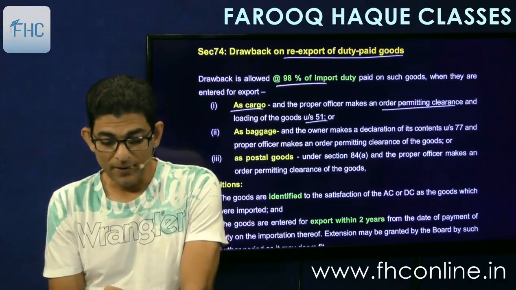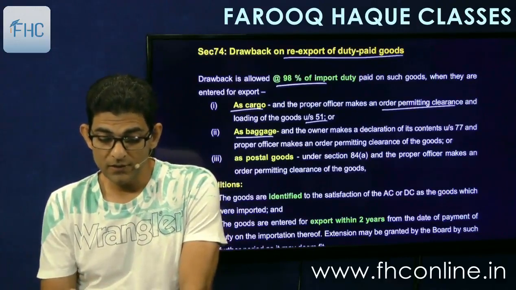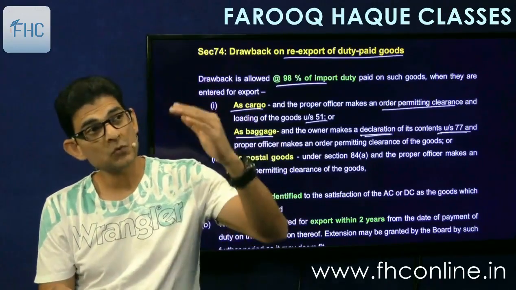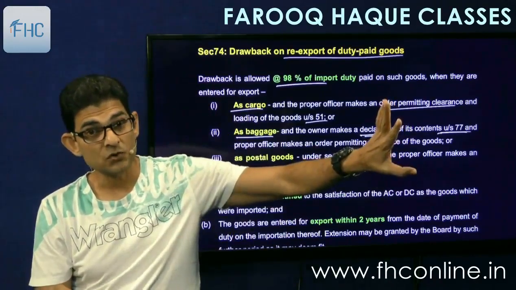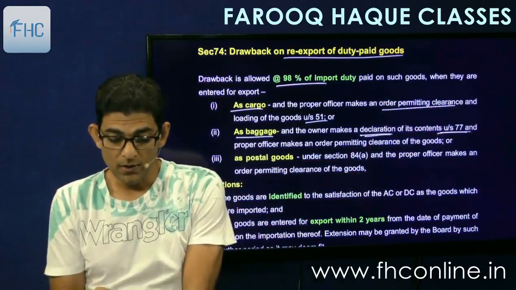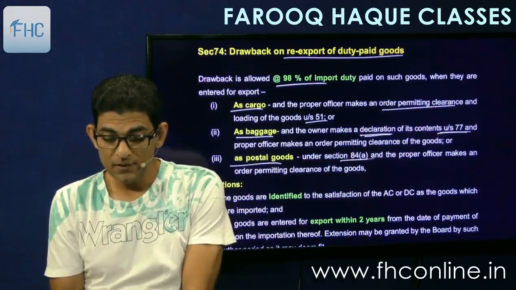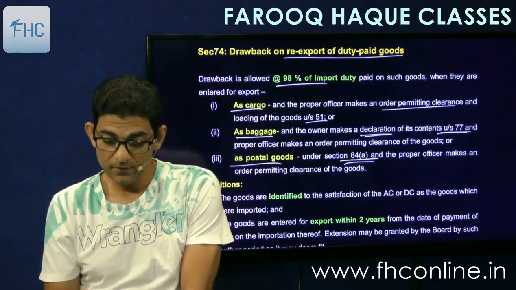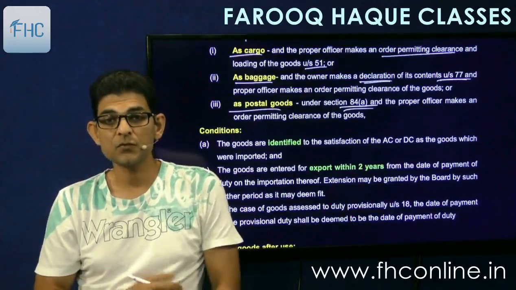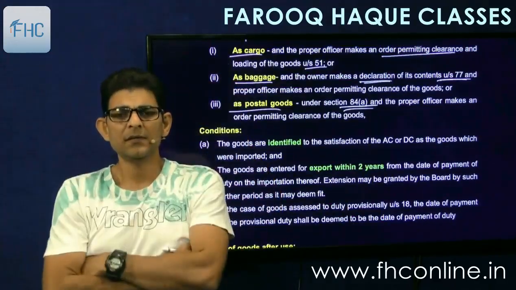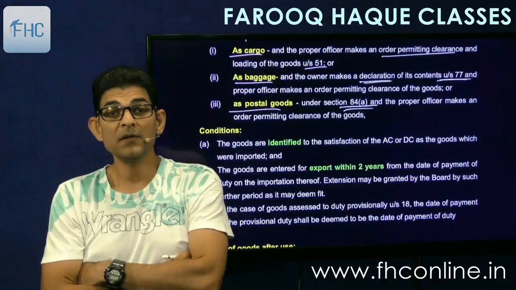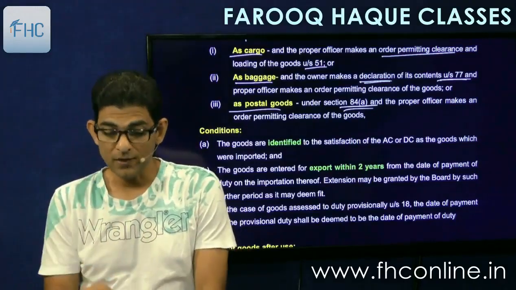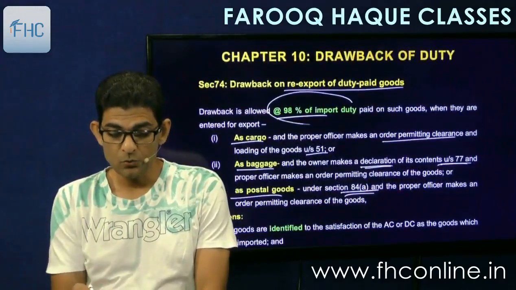Then if you enter it as baggage and you give a declaration of its contents under section 77, so you may import some goods and later on you are taking it as baggage along with you, or as postal goods and you make declaration under section 84A, and the proper officer permits the clearance of goods. So in all the three cases, the officer has permitted the export, then you are entitled for 98% duty drawback.